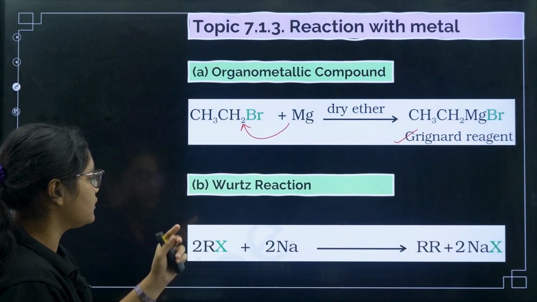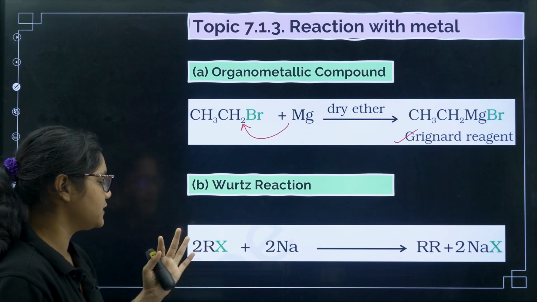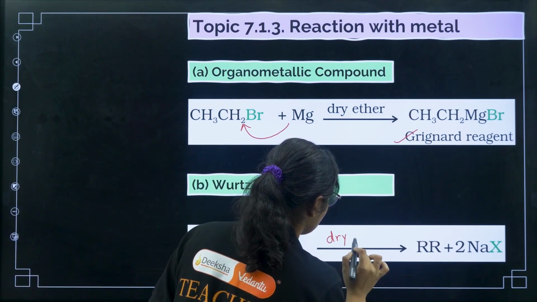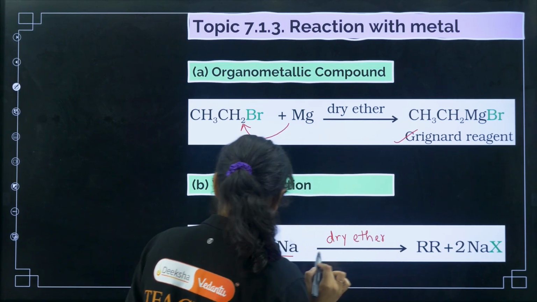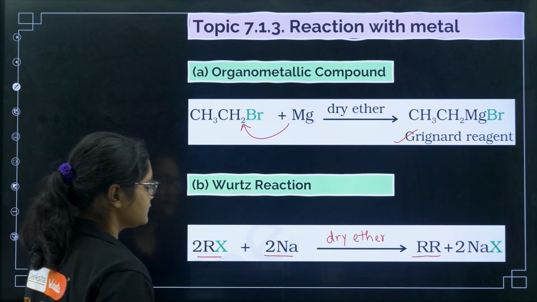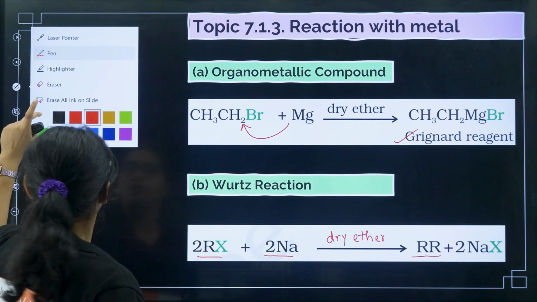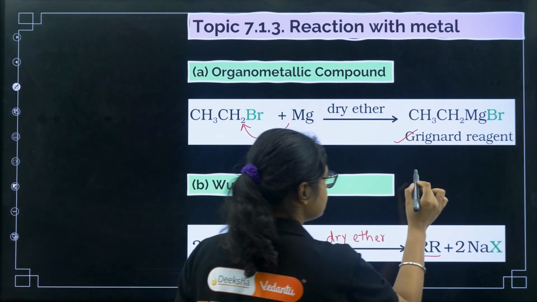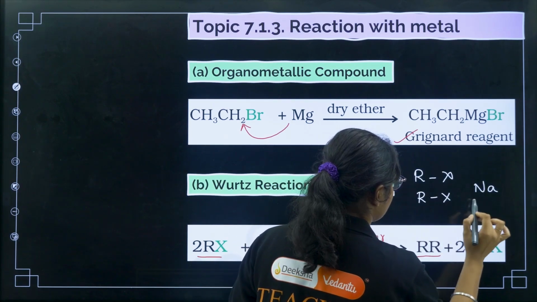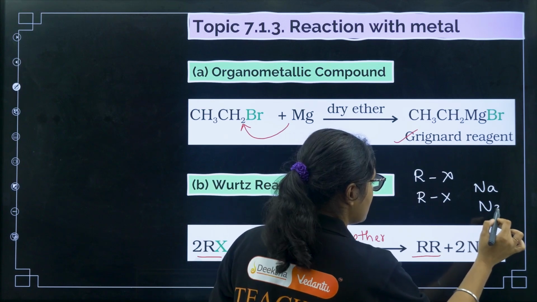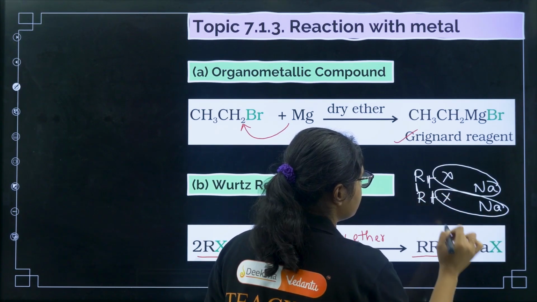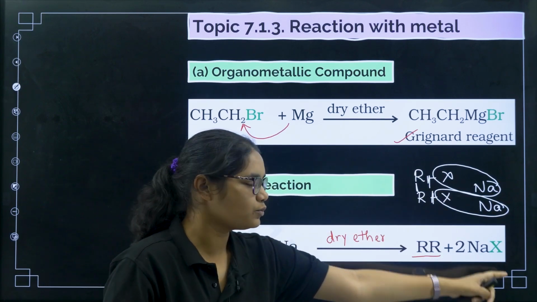Okay, now coming to Wurtz reaction, this is also a name reaction. Here if you take RX and 2Na in presence of dry ether, then what will happen? This X will go and we will get NaX and R-R. So the reaction you can think like this. We have RX and we have RX and we have 2Na, right? So this R-R will combine and this NaX will form and this bond will break. So I'll get R-R plus 2NaX.